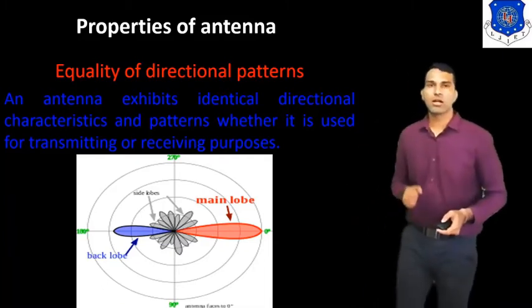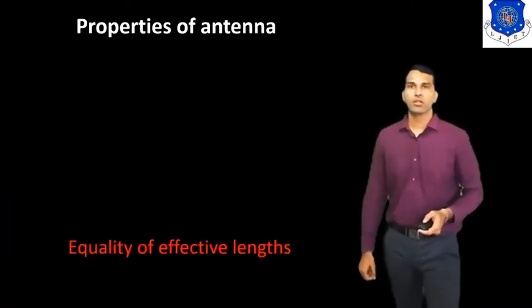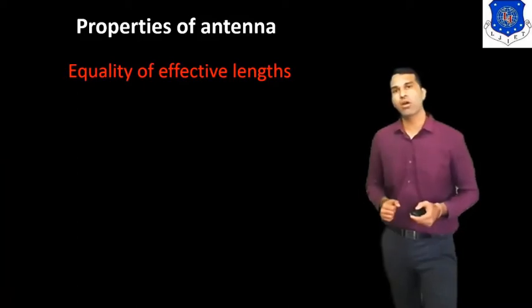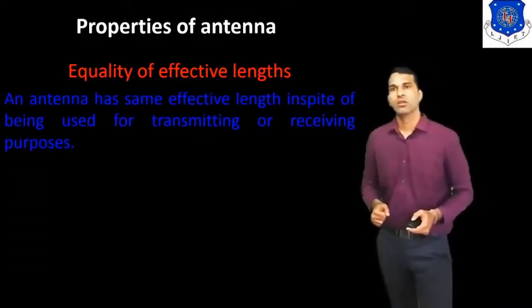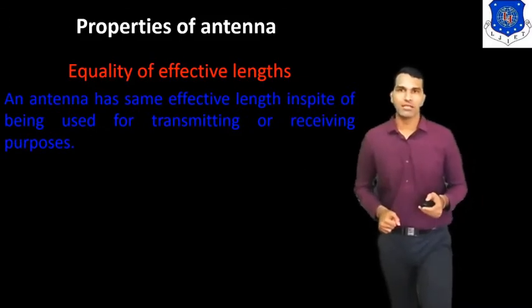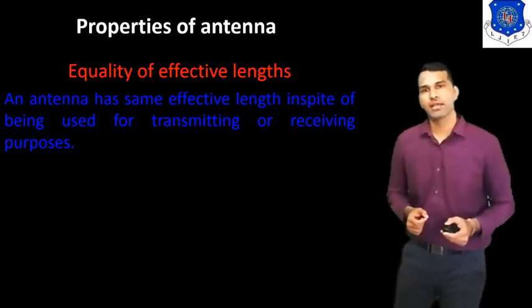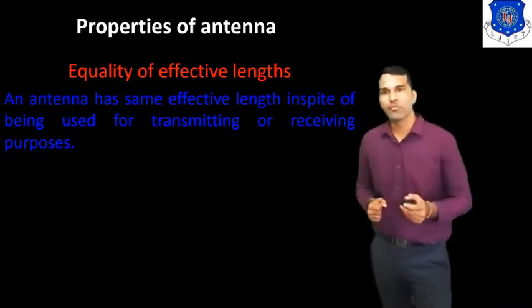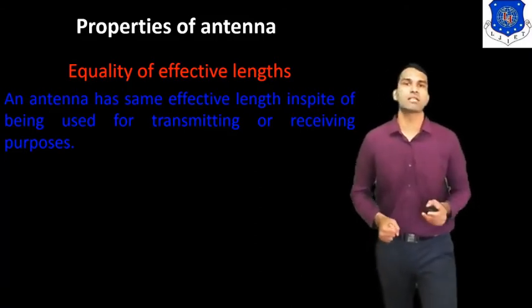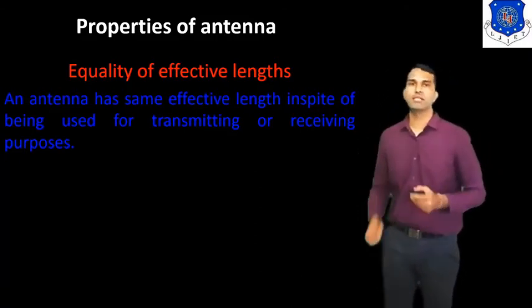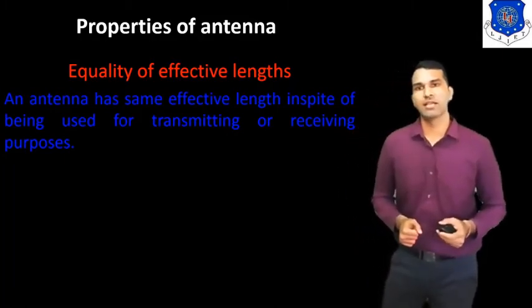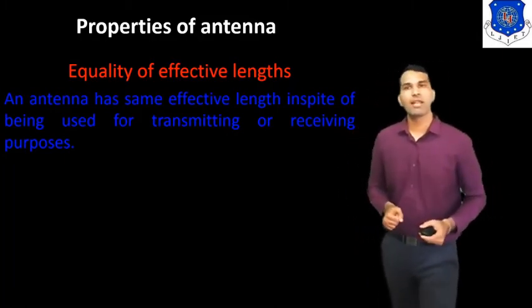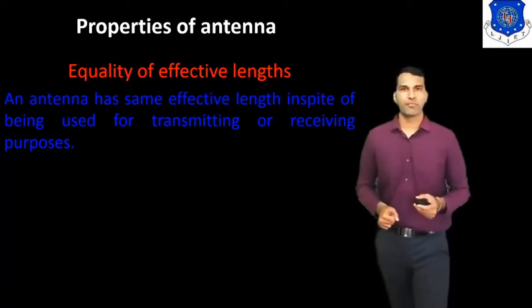Okay, now the third property. The third property is the equality of effective length. So the antenna has the same effective length in spite of being used for transmitting or receiving purpose. So this property is known as the equality of effective length.